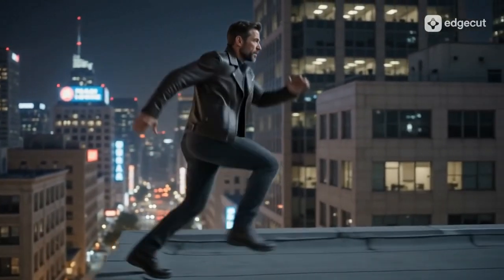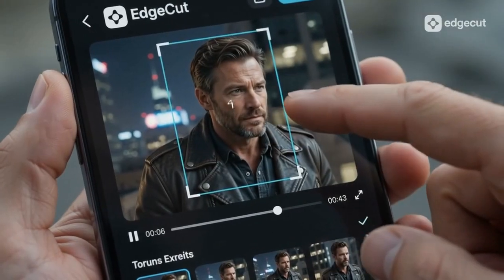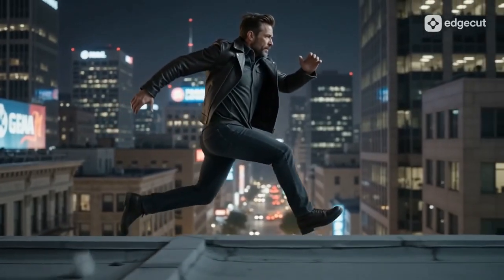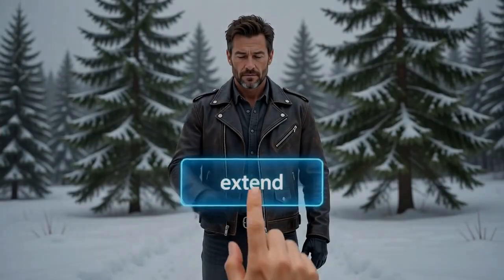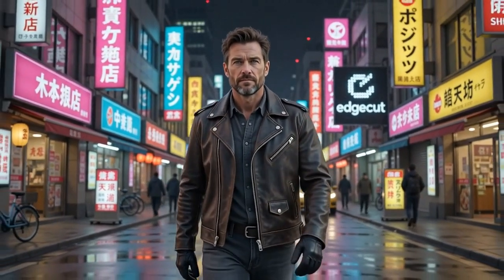Unlimited time. Start with your avatar. Keep the same identity and the same voice. Magic extend. Keep going. Without breaking the flow. New world, same you. Consistent colors, continuous story.